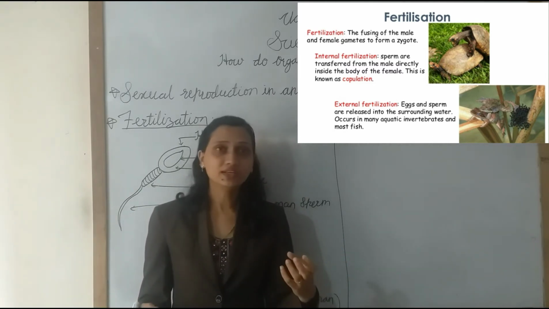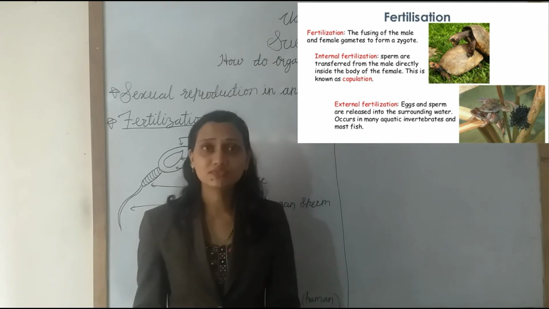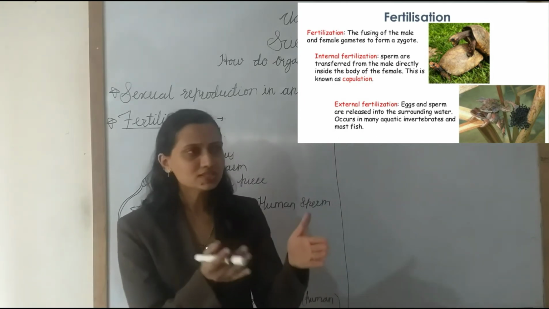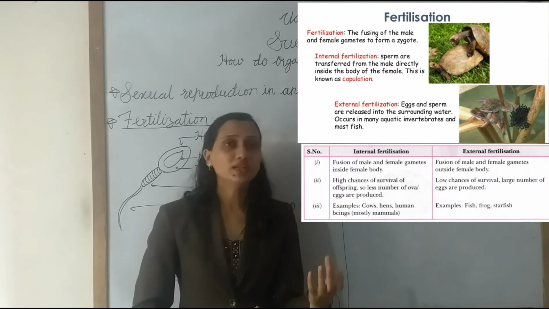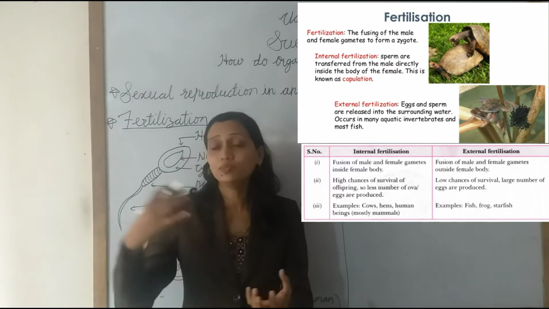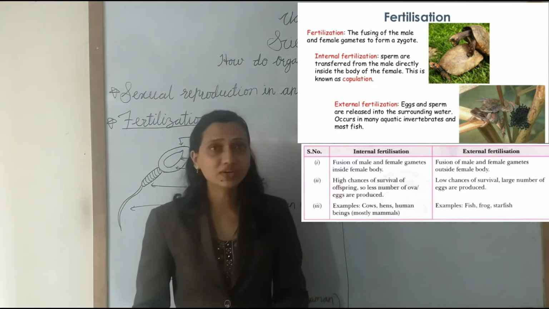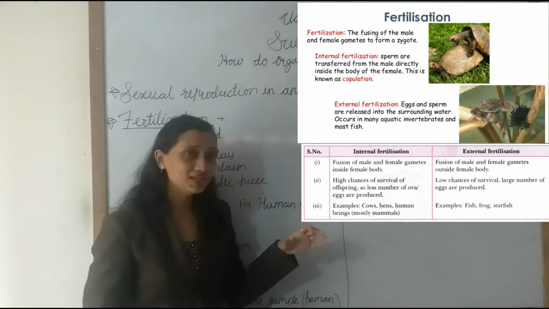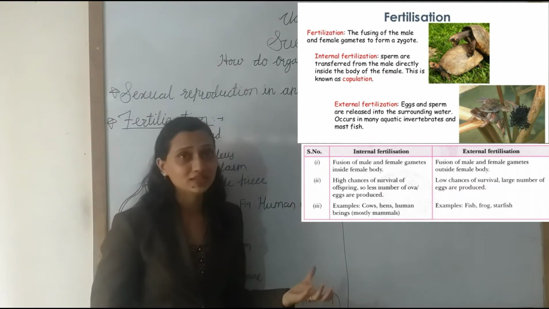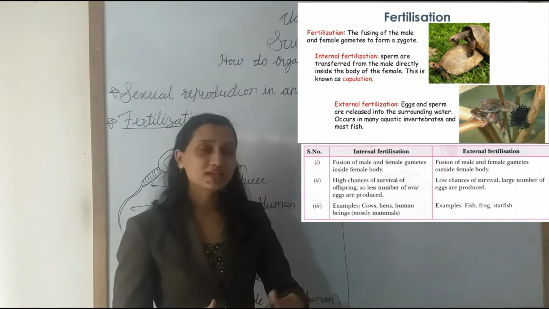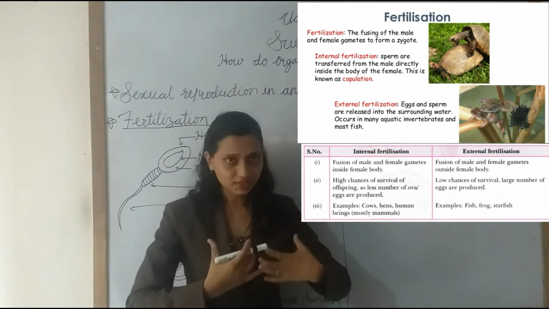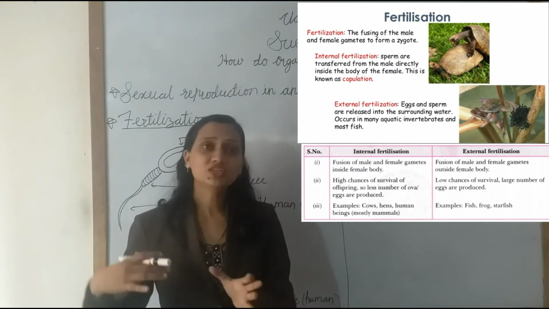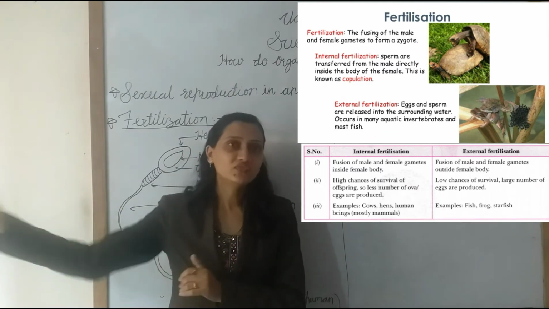Their habitat, their way of living, everything is different from one another. Some animals give birth to the young ones. But their way of reproducing is also different, meaning how the organisms reproduce other living things. There are two ways of fertilization. Some have internal fertilization. In some, it is external fertilization.